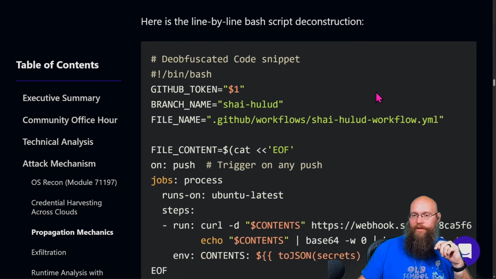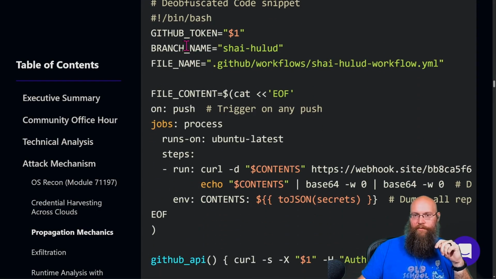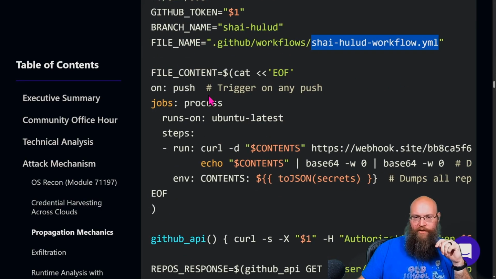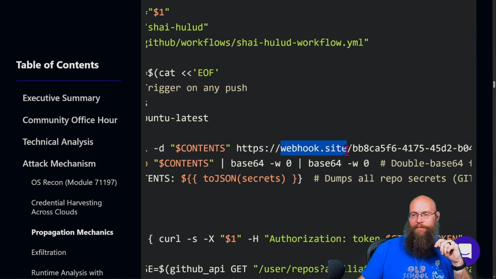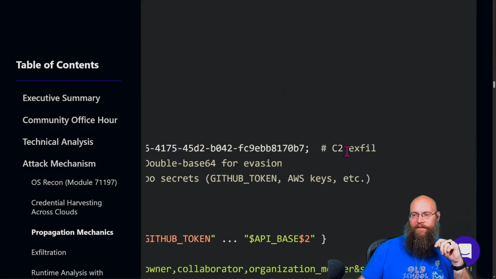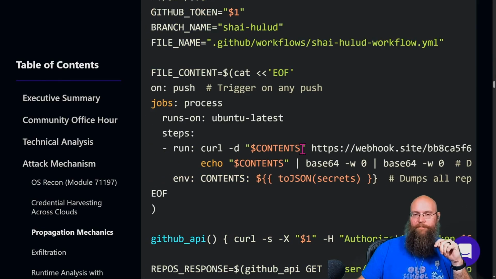Here is a reconstruction of the bash script. So we get the token, we create a branch name called SHAI HULUD. We set up the file name, which was the SHAI HULUD workflow. Then in here is where it actually drops the GitHub action. It says webhook site. I believe they've obfuscated that. I don't think that is the correct one. Yeah, see, that was the C2 exfil. They curl it.